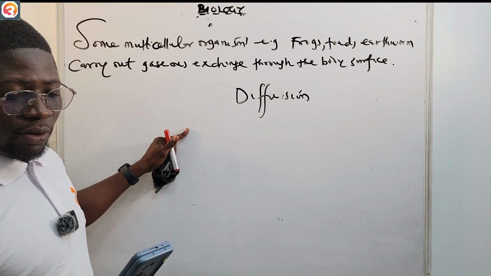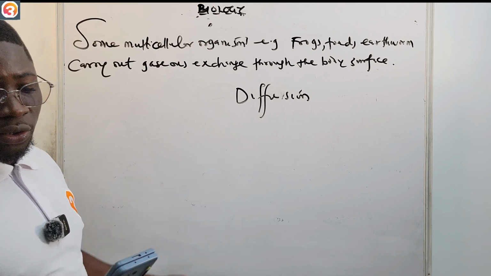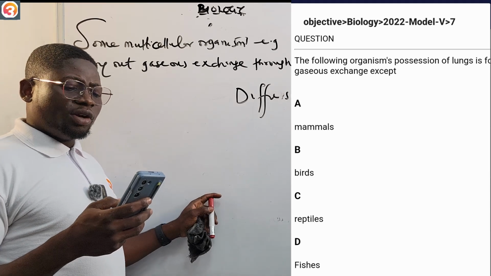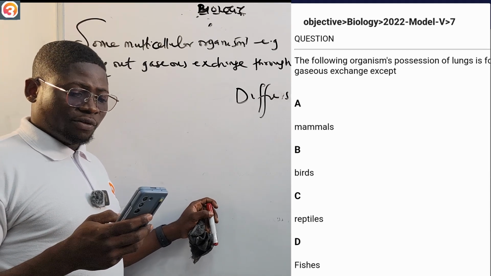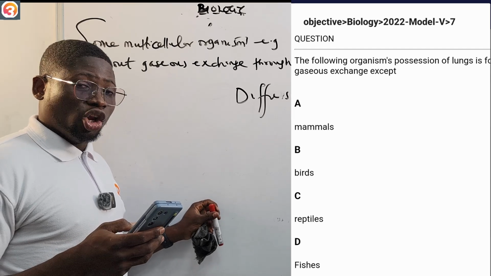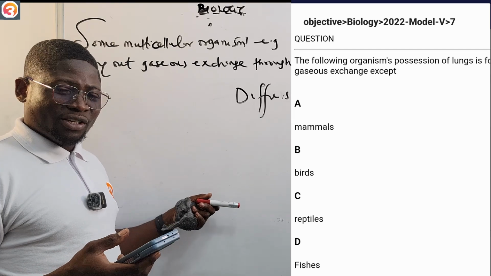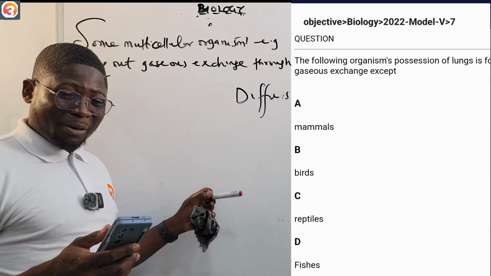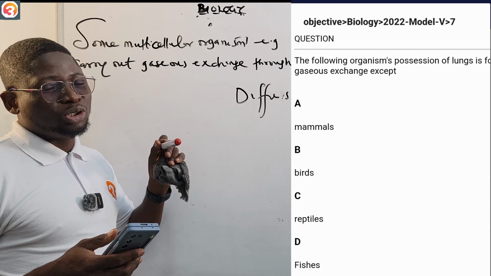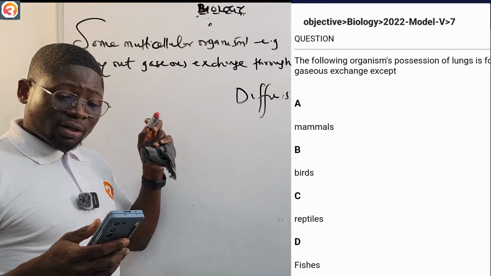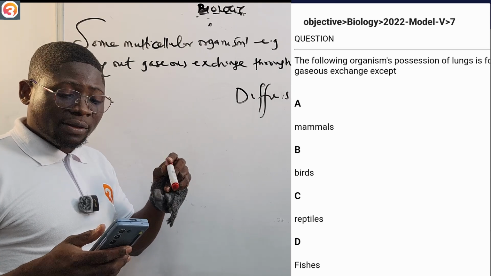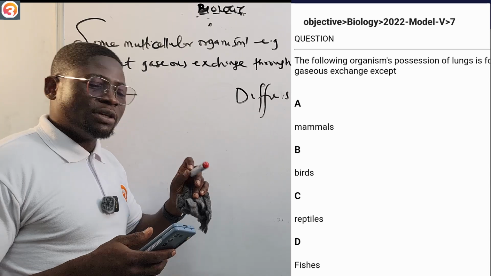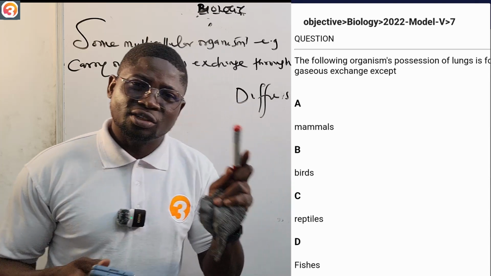Now let us see another question. 2022 number 7: the following organisms' possession of lungs is for gaseous exchange, except. For lungs, we're talking about reptiles, birds and mammals. Some of you don't read the instruction, and that's where you start failing. They don't ask which organism uses lungs. They ask which does not, so all the organisms mentioned use lungs except one.